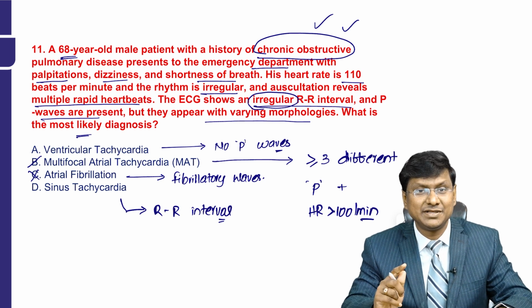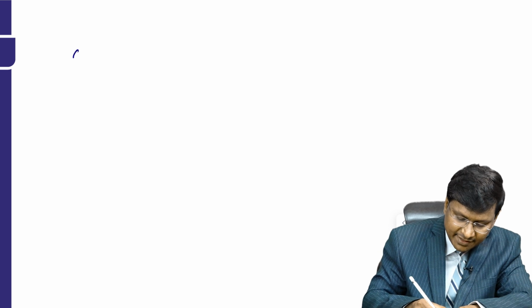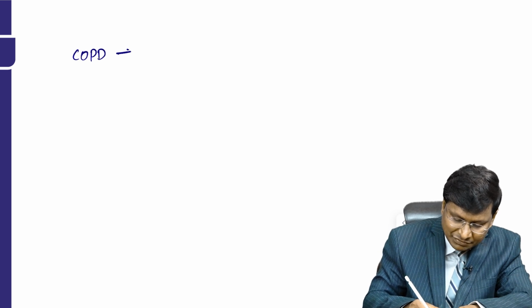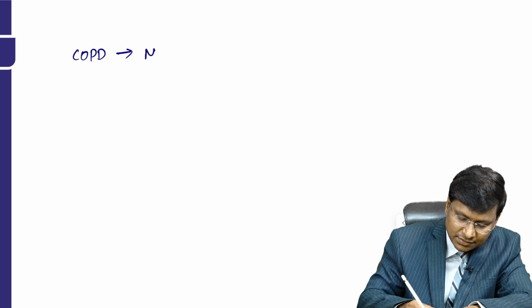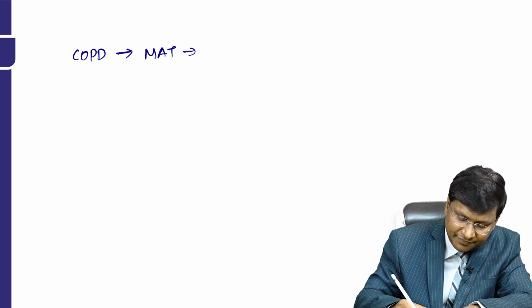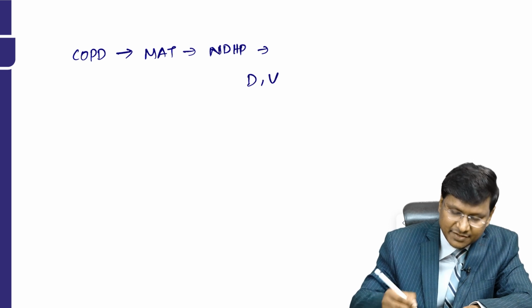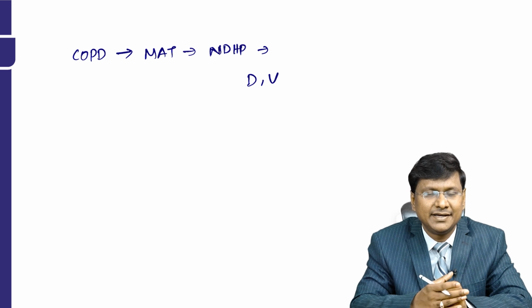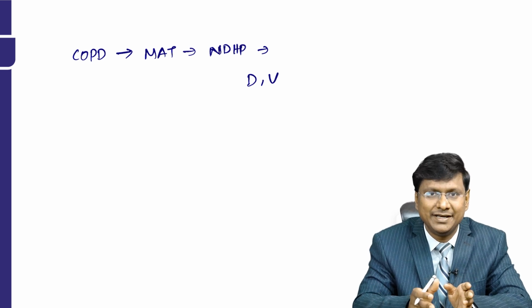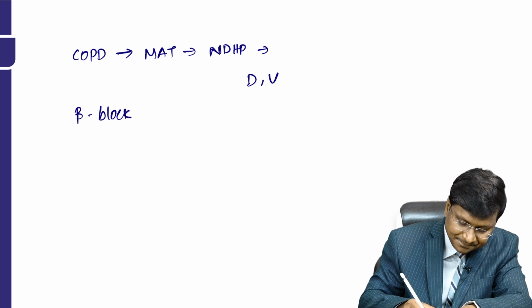And in patients with MAT, what is the treatment? If it is secondary to COPD, where we cannot give beta blockers, the preferable treatment will be non-dihydropyridine calcium channel blockers, and examples include diltiazem and verapamil. And if the multifocal atrial tachycardia is not due to COPD, then the preferable drugs will be beta blockers.